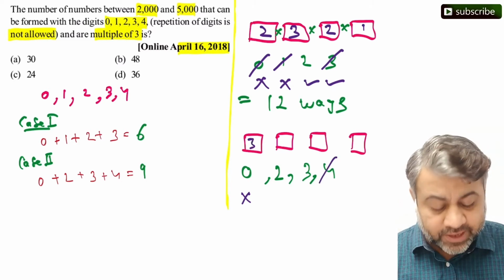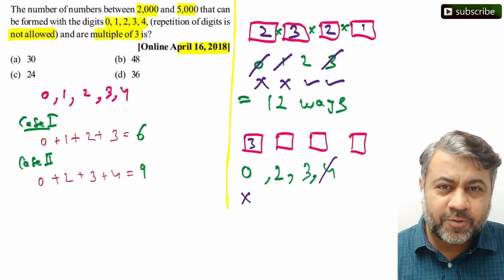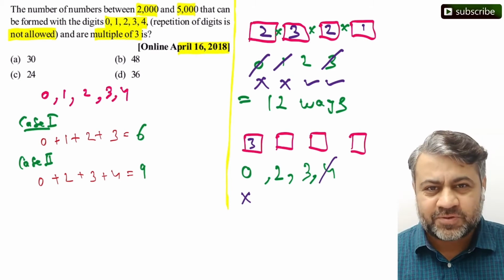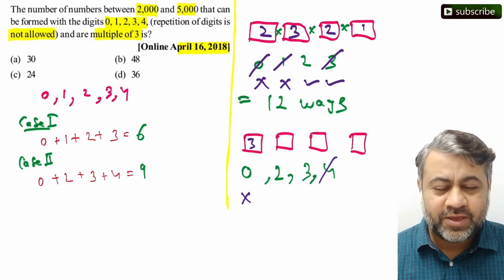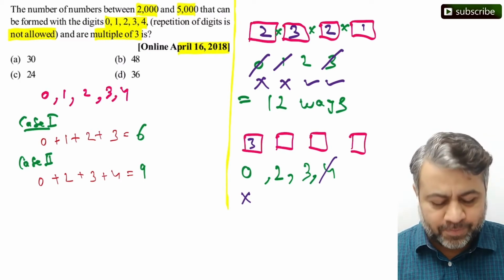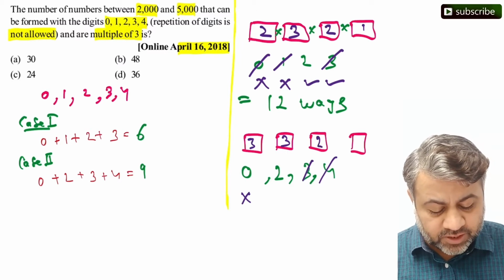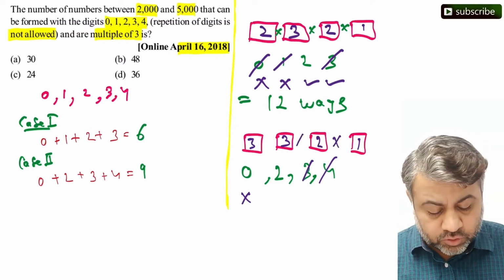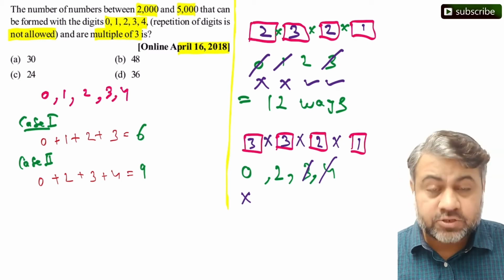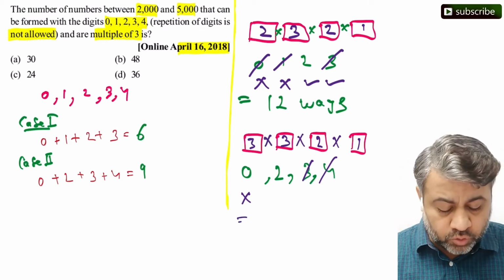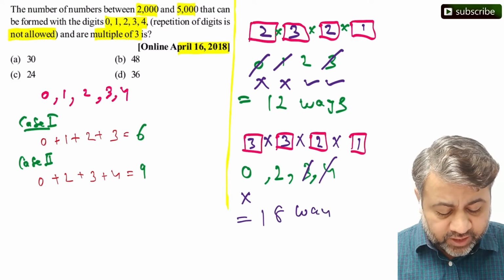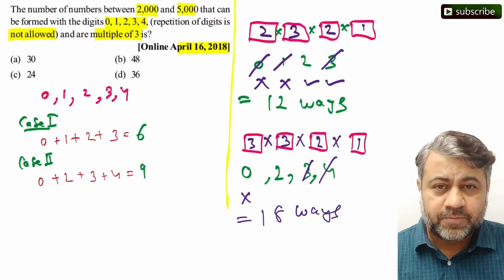Suppose 4 is gone. Now how many options are left with us? We have 3 options. We can keep 0, 2, 3, any of these numbers at the 100 place. One more is gone. How many options are left? 2. One more is gone. How many options are left with us? 1. So in case 2 we have 3 into 3, 9 into 2, 18 different ways to select the number.